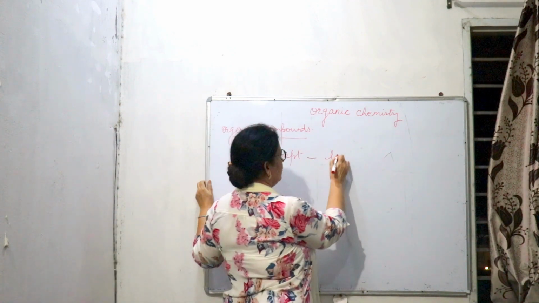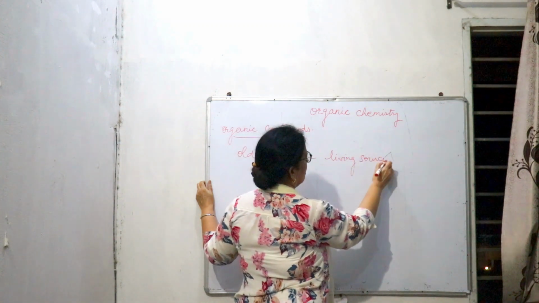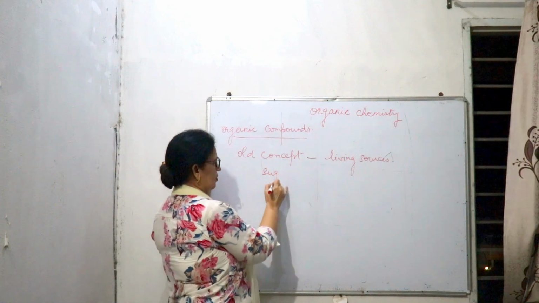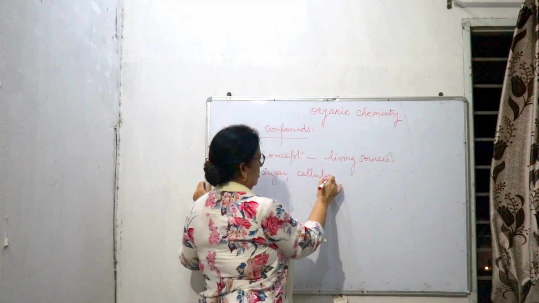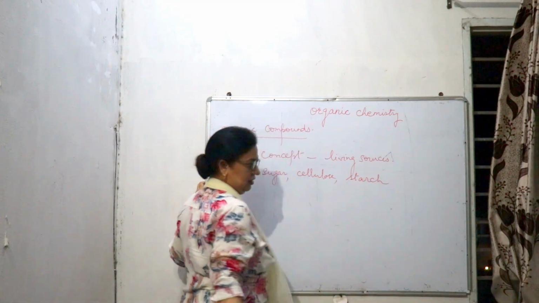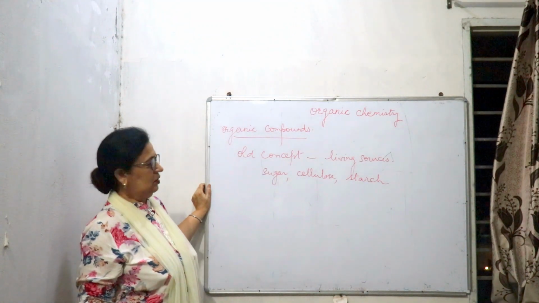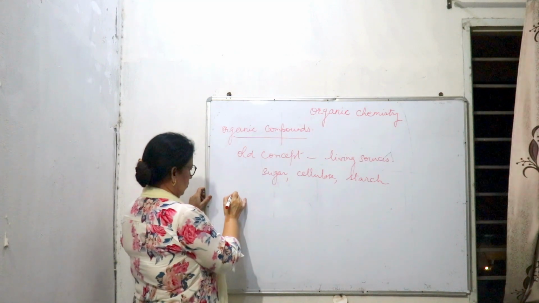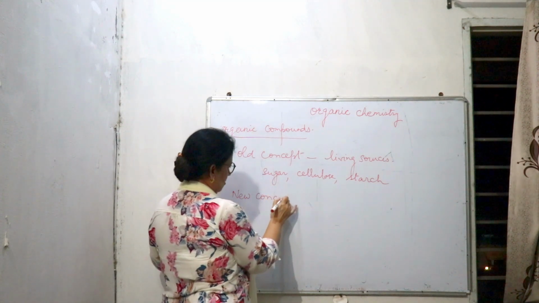Means the compounds which are obtained from living sources are called organic compounds, like sugar, cellulose, starch, and many more things. But this old concept was not true.